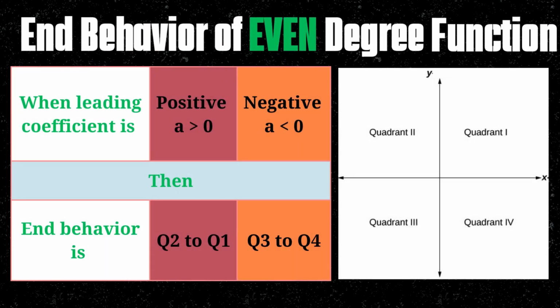Now let's analyze the end behavior of a function with an even degree. If the function is even degree and has a positive leading coefficient, then the end behavior of the function is from quadrant 2 to quadrant 1. If the function is even degree and has a negative leading coefficient, then the end behavior of the function is from quadrant 3 to quadrant 4.